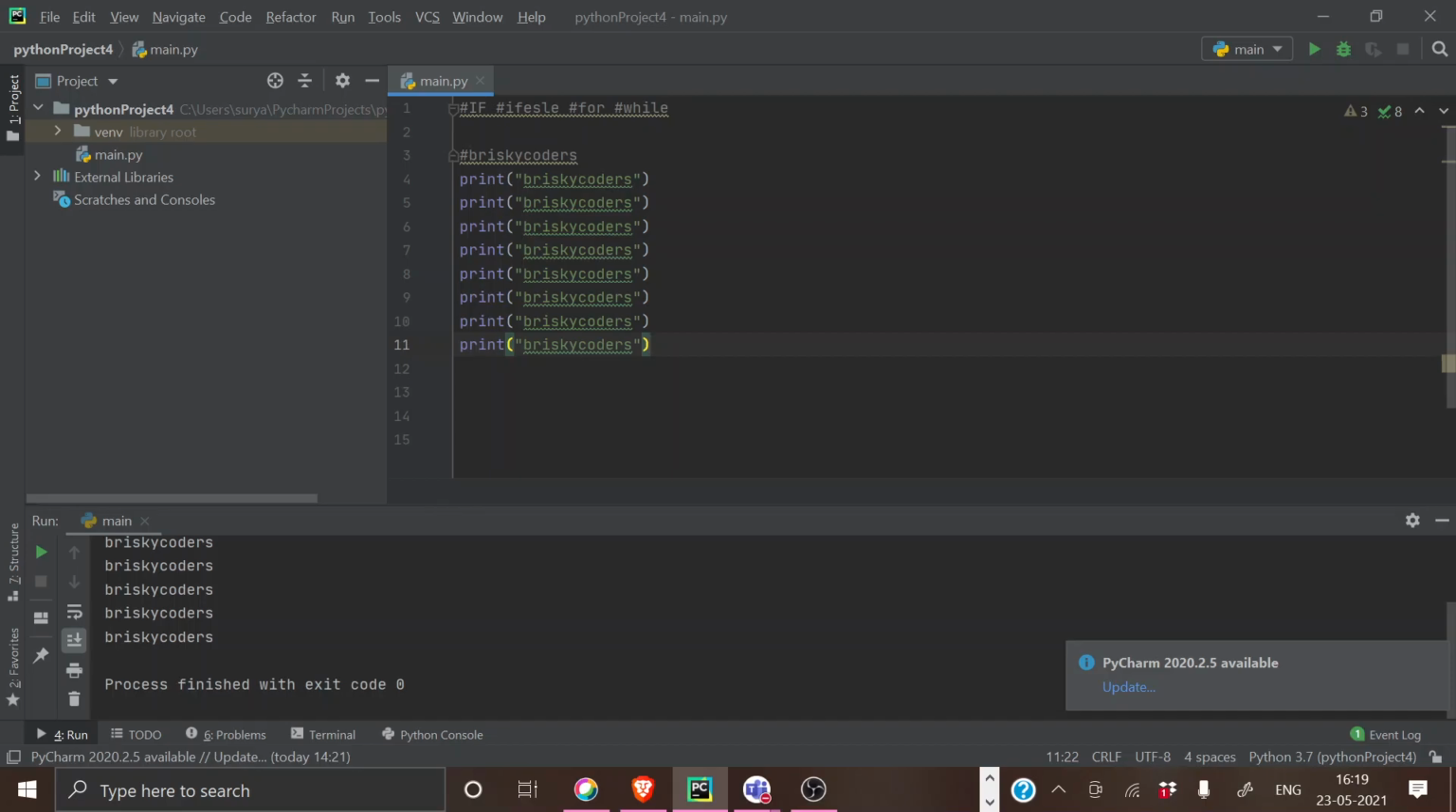But what if I am just printing the same Brisky Codes in a loop? You all know what a loop is, right? A loop is a recursive construct which happens again and again. So if I want to make all these in a single condition, instead of printing this 8 times, in 2 or 3 lines, I'm going to use something called for. That's what we are going to read now.